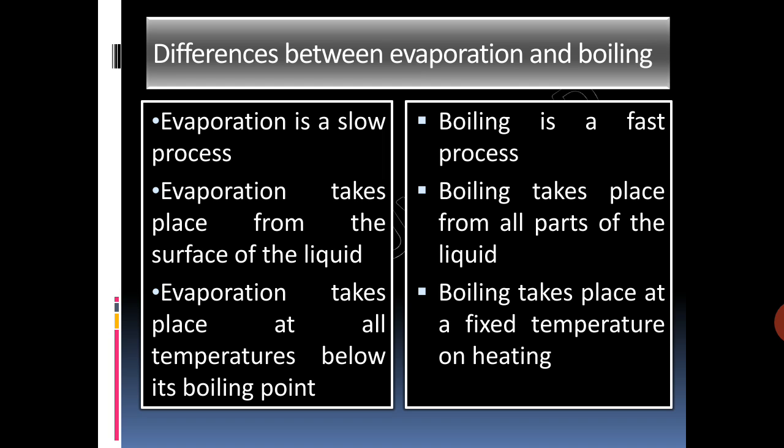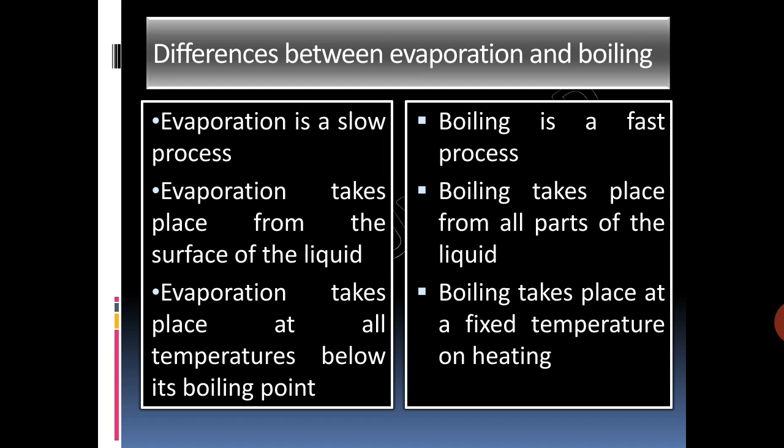Wet clothes dry up due to slow evaporation of water from the surface of those clothes. Now, the rate of evaporation depends upon the nature of the liquid, surface area, temperature, and humidity. Why does it depend on the nature of liquids? Some liquids evaporate faster, like nail polish remover and alcohol, while some evaporate slowly, like water.